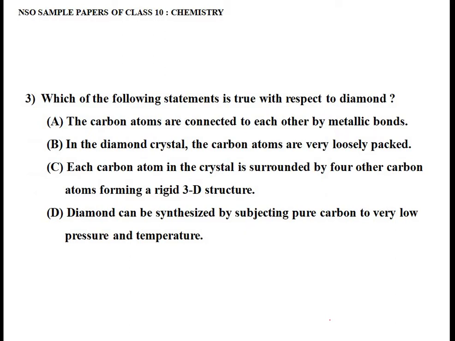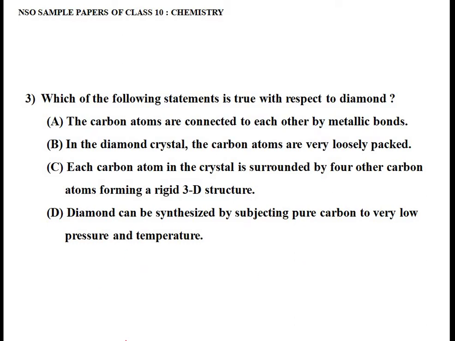Now, the third question. The third question says, which of the following statements is true with respect to diamond? With respect to diamond, which of the following statements is correct? You have to identify. So, let's see one by one. The first statement says, the carbon atoms are connected to each other by metallic bonds.